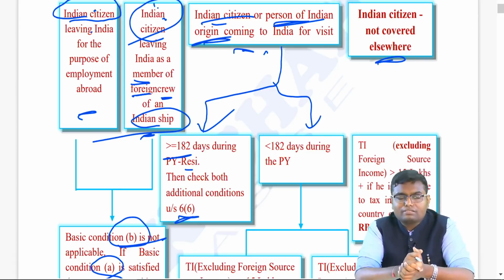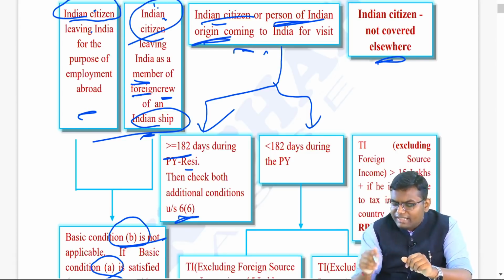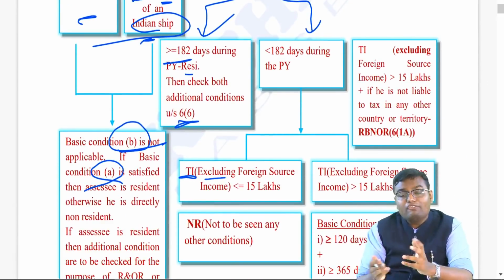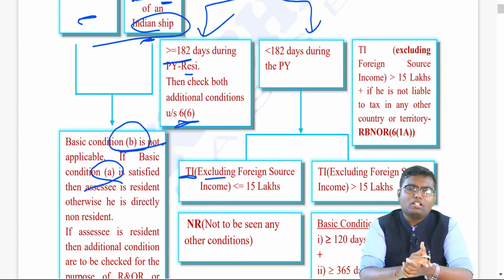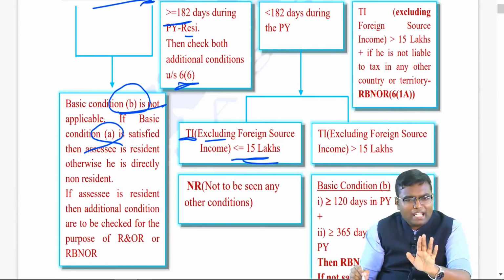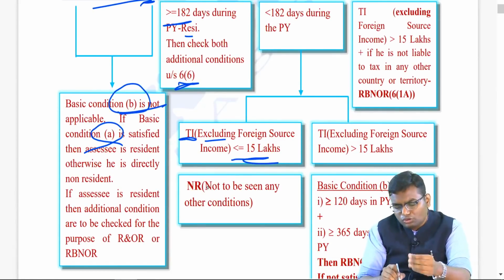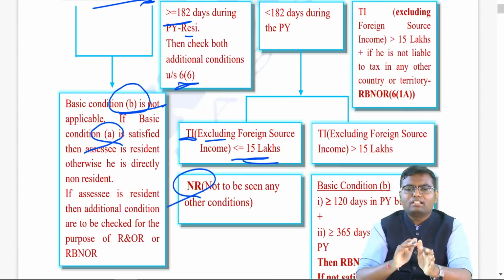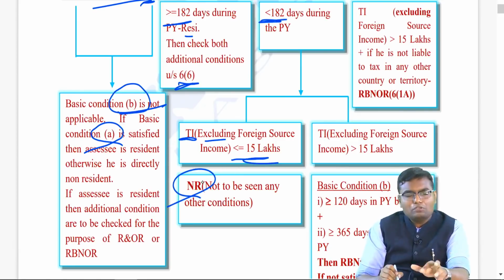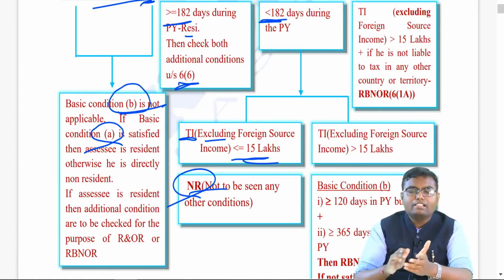The term Indian income technically means total income excluding foreign source income. If Indian income is less than or equal to 15 lakh, you are a small person, we don't want to check any other condition, we will tell you non-resident. You have not satisfied 182 days, and you don't need to see any other condition, you are non-resident.